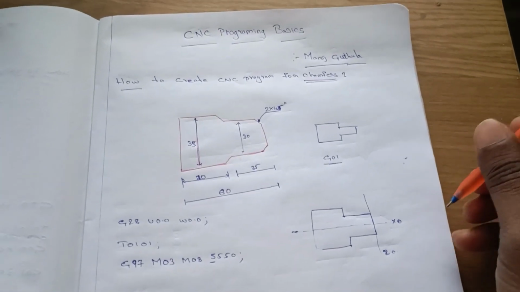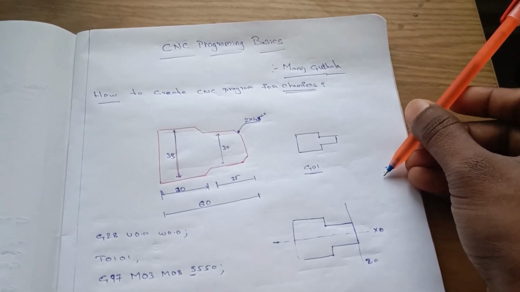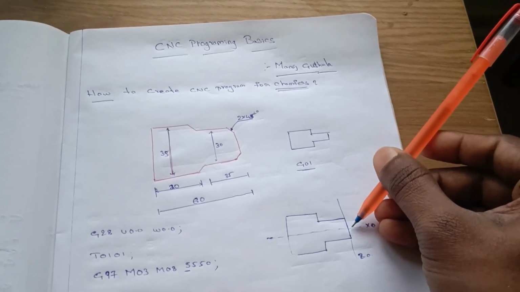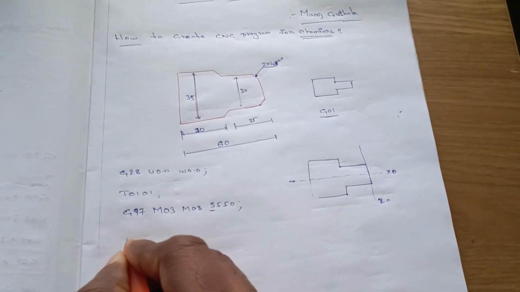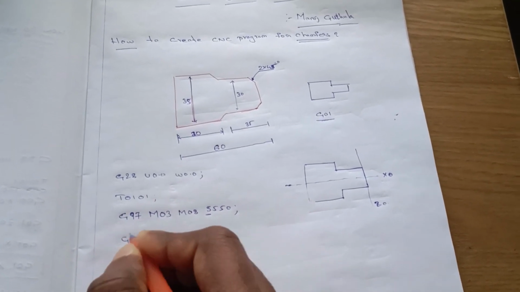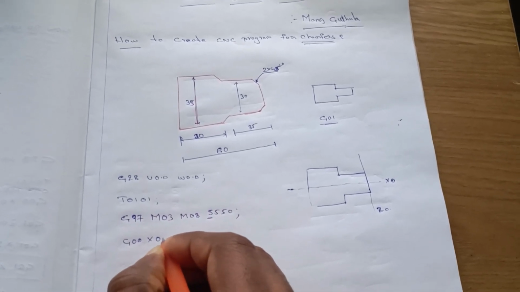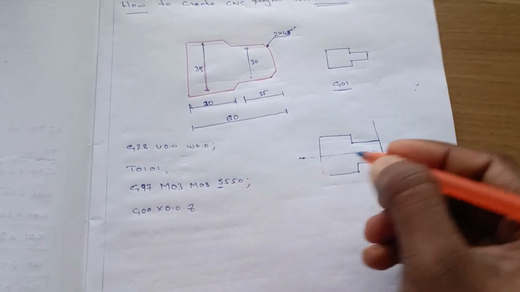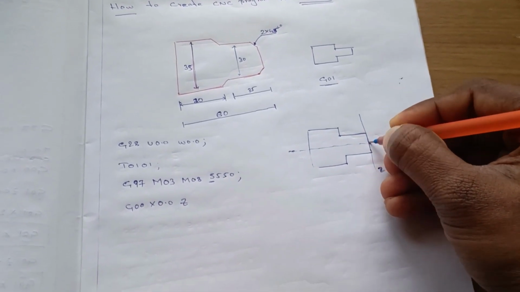You just imagine that this is the tool, it will be somewhere here. At first we need to bring the tool to here, so we write G00, rapid movement, X0.0 and Z some distance forward, or you can bring it directly to this point.